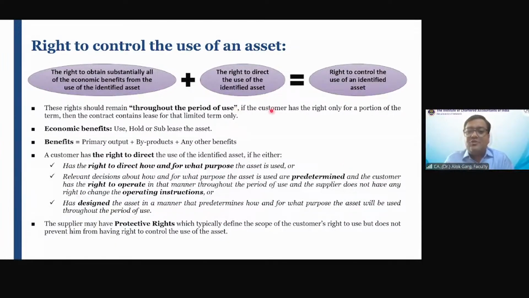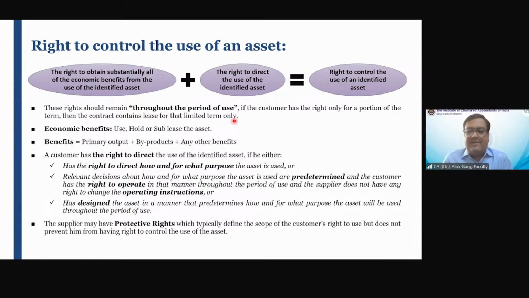These rights should remain throughout the period of use. For example, the lease term is 5 years. So the right to control the use should be for 5 years. If the customer has the right only for a portion of a term, then the contract contains a lease for that limited term only.